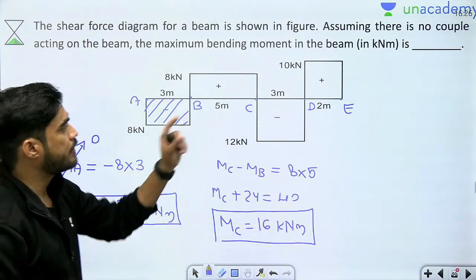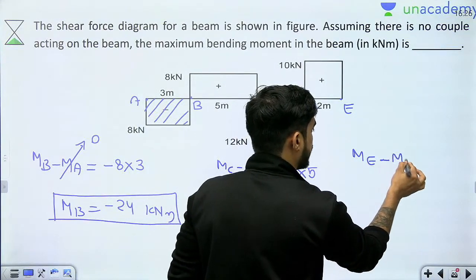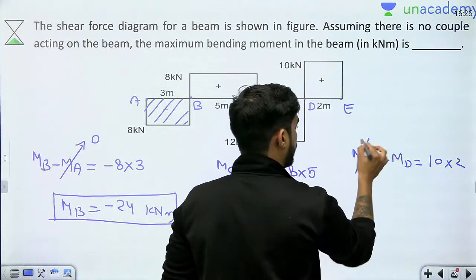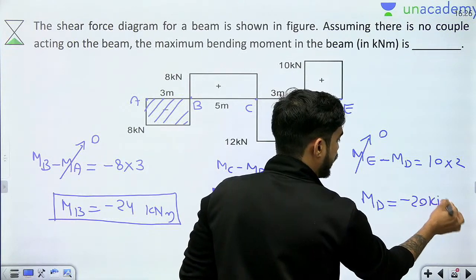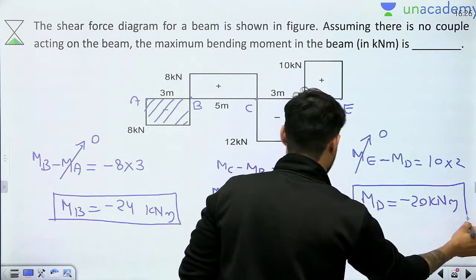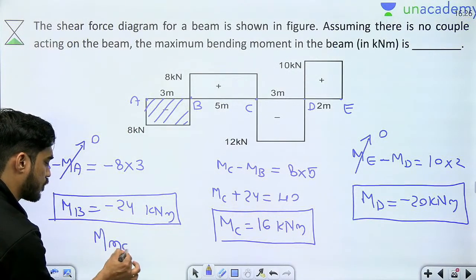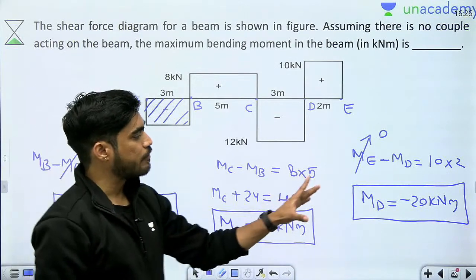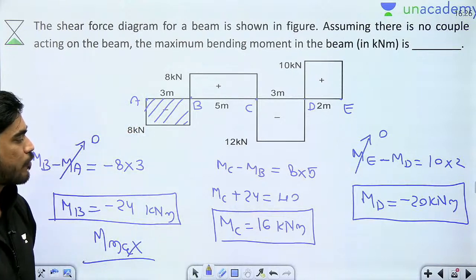Now MD I need to calculate. So can I do ME minus MD? Yes, I can do it, okay. Again positive area, 10 into 2. ME is 0, so MD is minus 20 kilonewton meter. So which one is maximum, beta? The maximum is MB. Okay, this is maximum, okay.